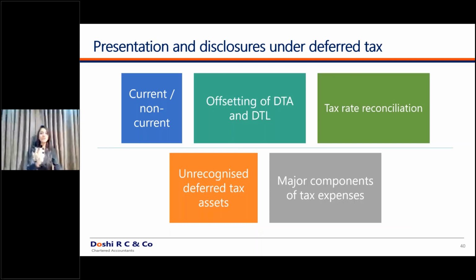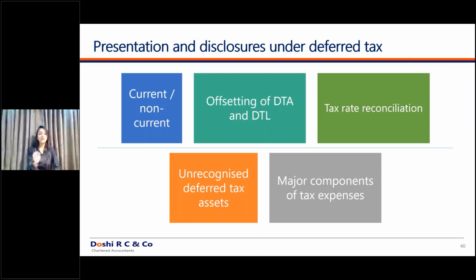And if it is not 250 crores, what are the reconciling items due to which it is not 250 crores? It might be incomes chargeable in the next years, or expenditure not allowed as deduction which will be allowed in future years. There might be tax rate differences. So whenever you compute this tax rate reconciliation, even your mistakes might get identified, where you should have recognized the deferred tax but didn't. This tax rate reconciliation is a very important thing, which has to be disclosed in the financial statements.